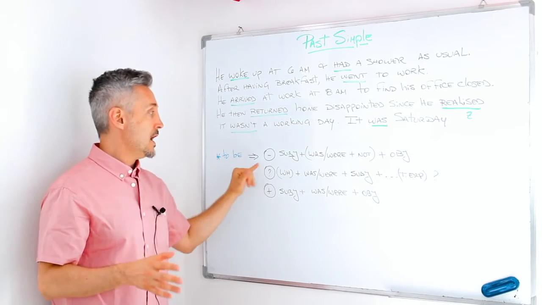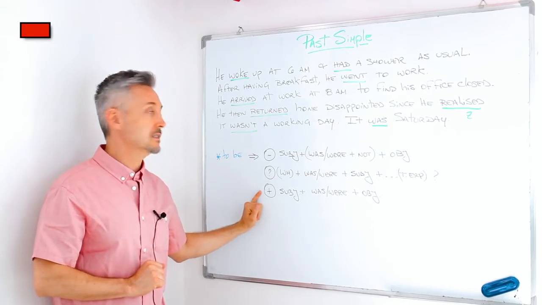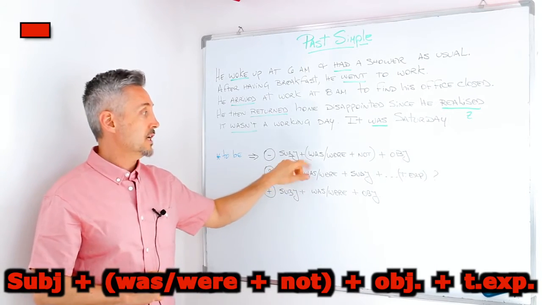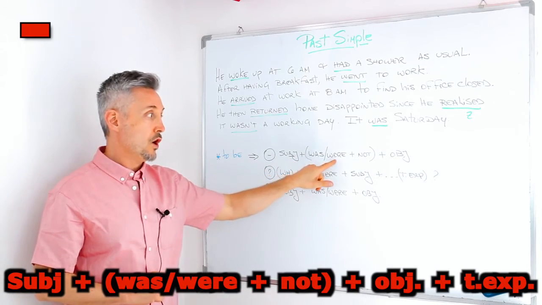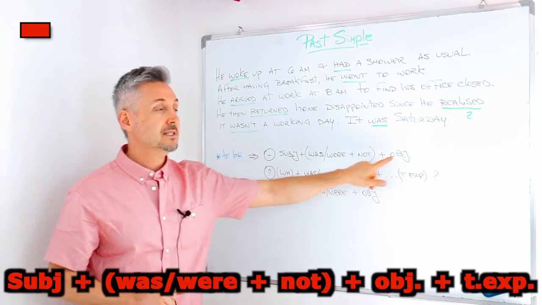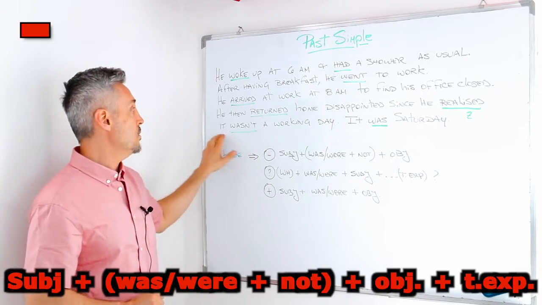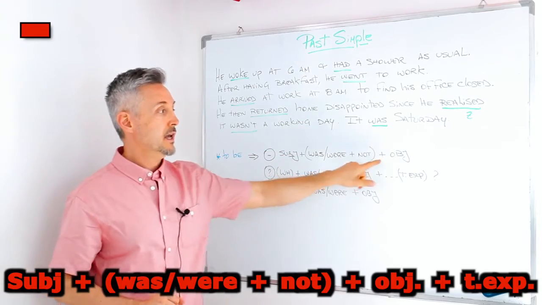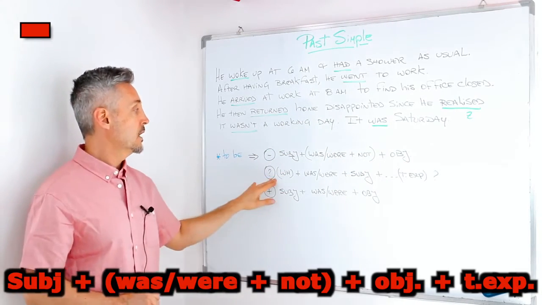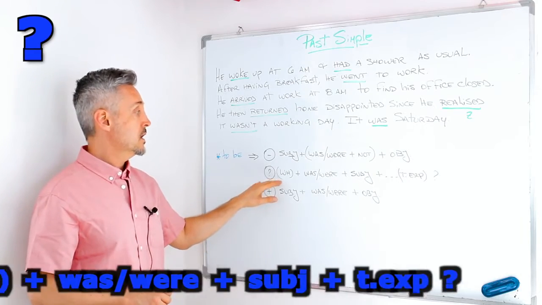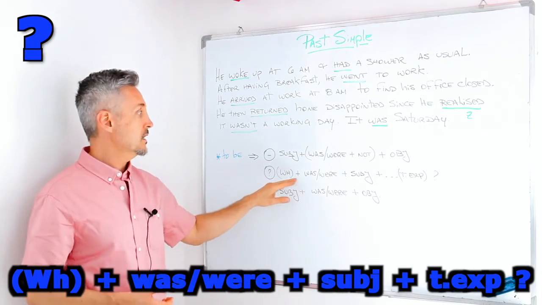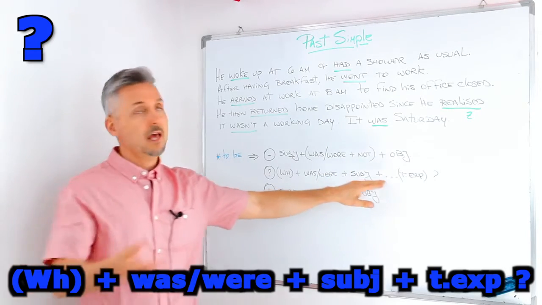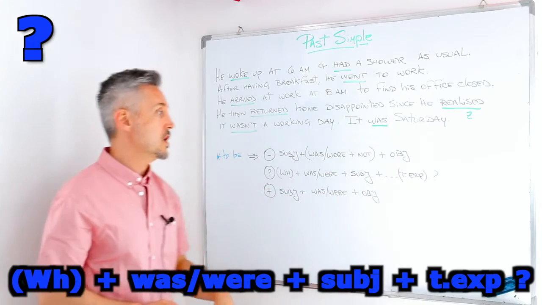So here I gave you the three types of sentences. For a negative sentence, subject plus was or were, plus not, plus the object. So, it wasn't a working day. For an interrogative sentence, WH question word if any, then was or were, then we have the subject, and then maybe the time expression.